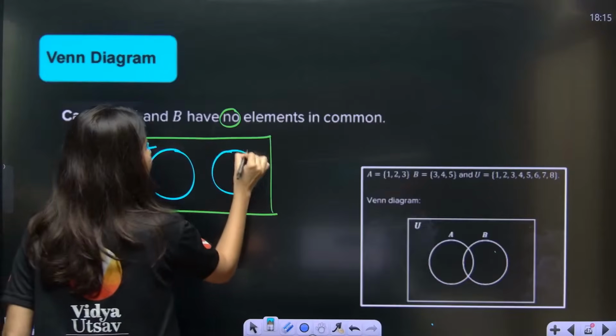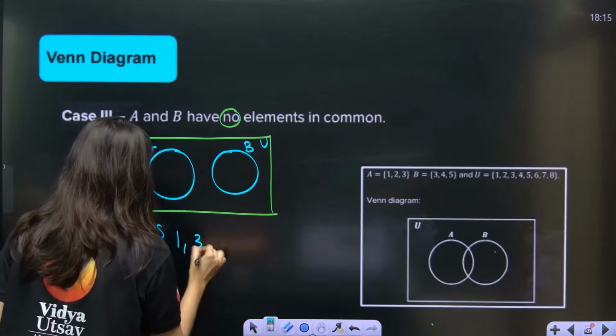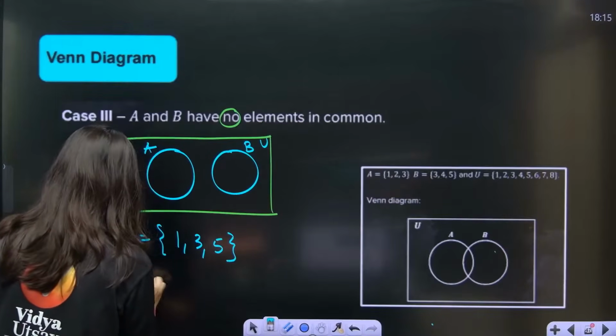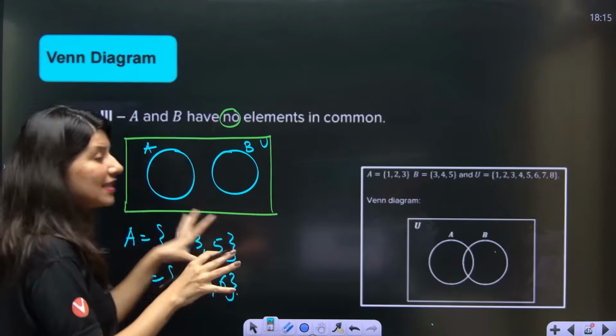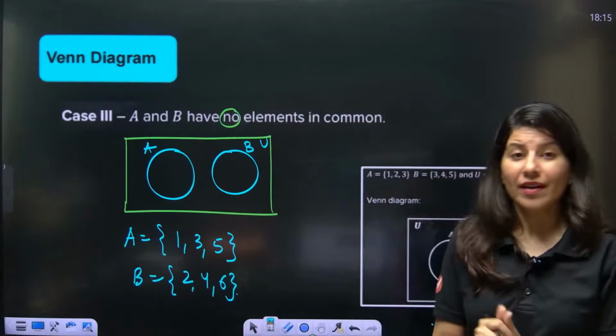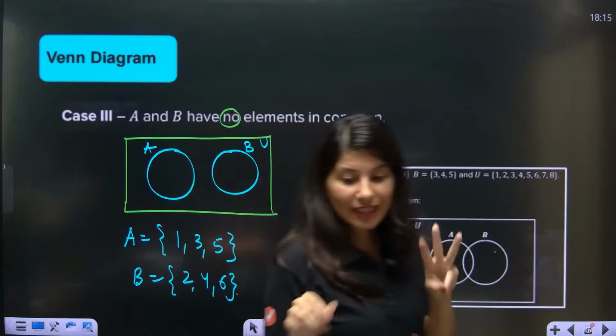So this is your A, this is your B, this is your overall universal set. This is 1 comma 3 comma 5 and B set is supposed 2, 4, 6. So can you see that is why both are apart. Now you know that when to draw which Venn diagram. So you will have only 3 cases.